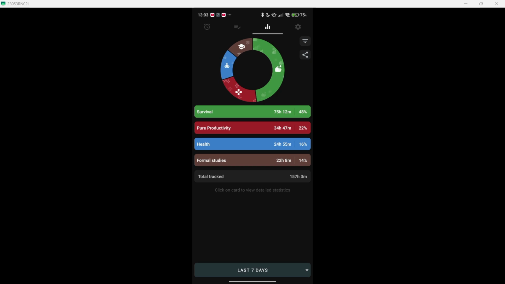And if here you see that, for example, you have spent a lot of time on survival, okay, it means that, for example, you have spent a super long time having your different foods. Maybe you spend 2 hours because you are talking a lot with your parents, with your partner, with whoever. So maybe you can try to fix that. Maybe you are sleeping 12 hours a day, so it is quite useful in these cases.